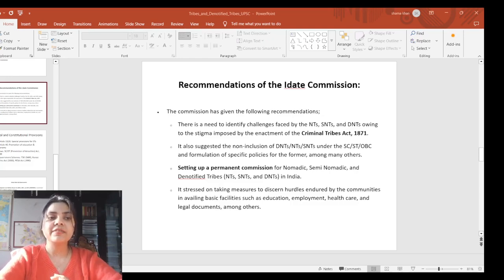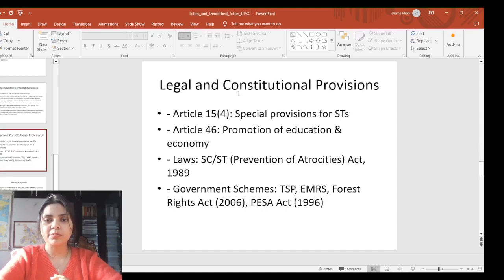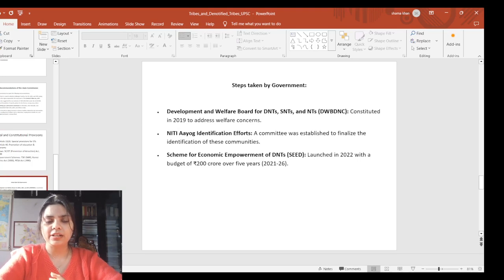So let's have a look at the legal and constitutional provisions, which we can see here. Article 15(4) is a special provision for ST, 46 is promotion of education and economy. Then again we can see the SC/ST Prevention of Atrocities Act 1989 and the government schemes, which I am going to elaborate further in the coming slides.